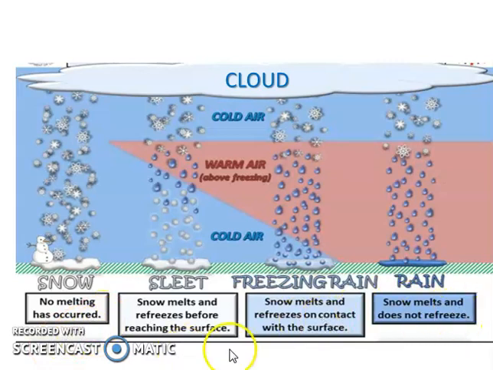Here are the types of precipitation. Now, you will have snow. By the way, the blue color here represents the cool air. The red shades here represent the warm air. Okay, let's imagine this. These are the clouds. The cloud cannot hold back, meaning it's full. It pours down. When it pours down in a cold area, then that will become snow.